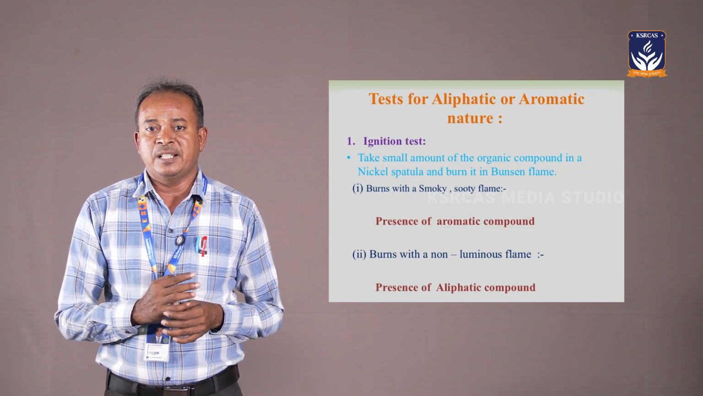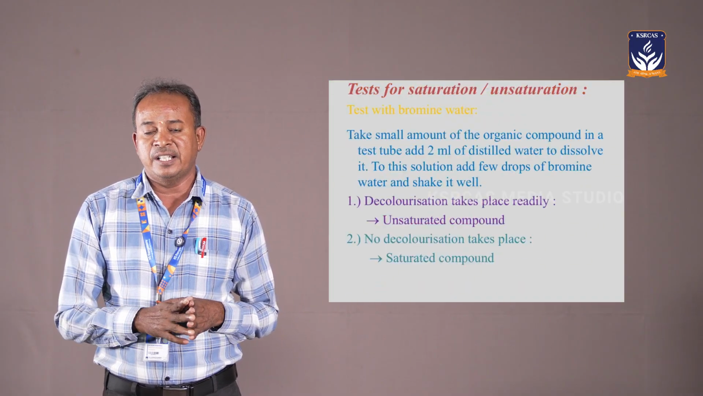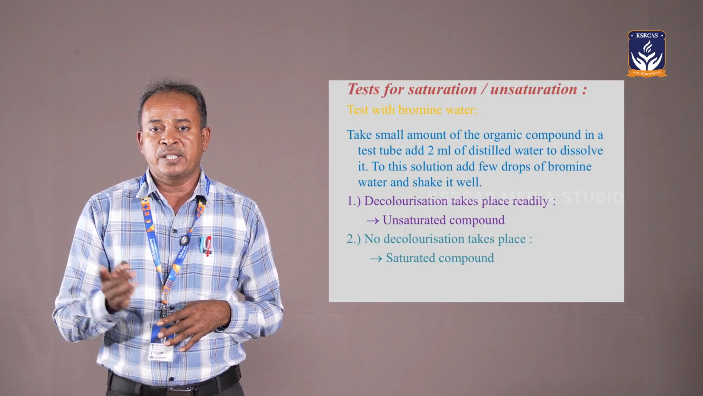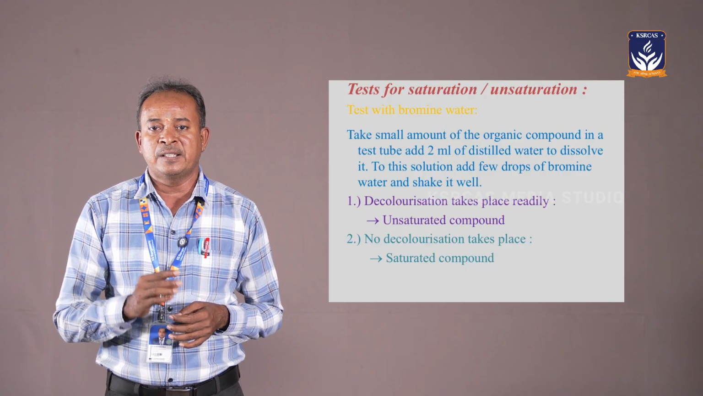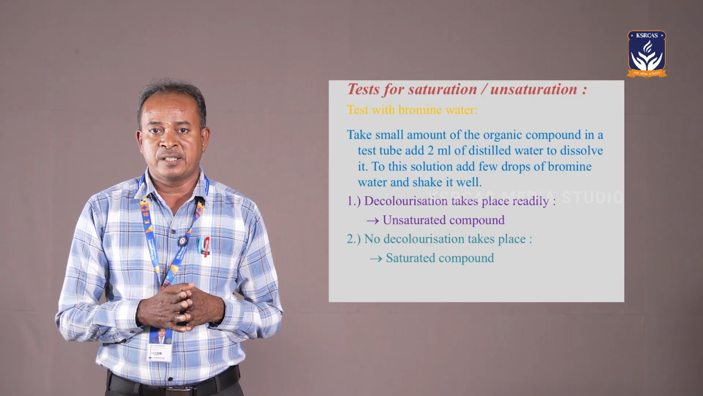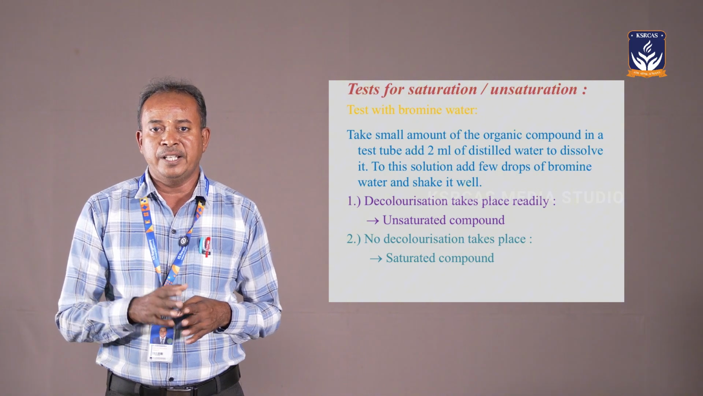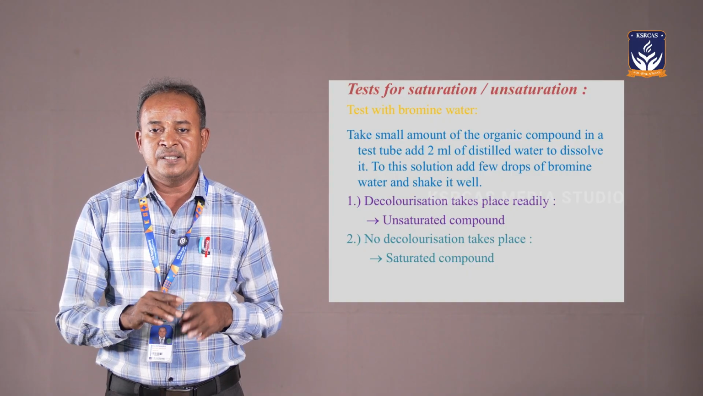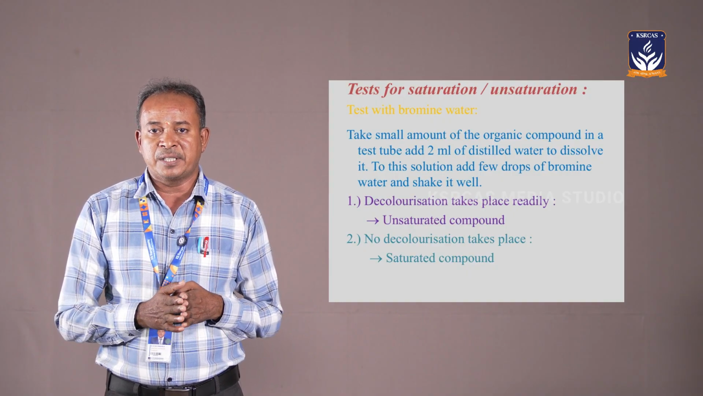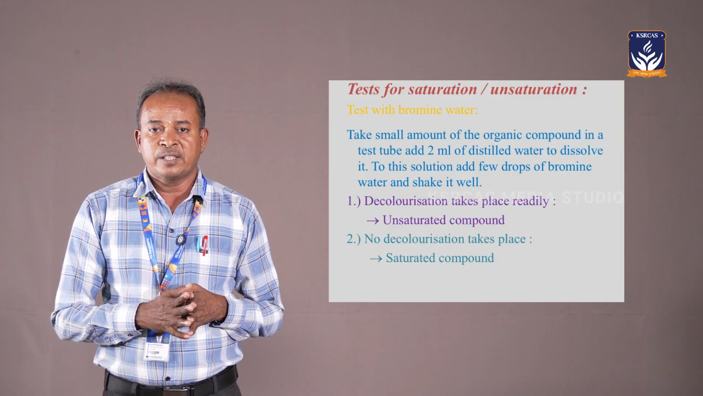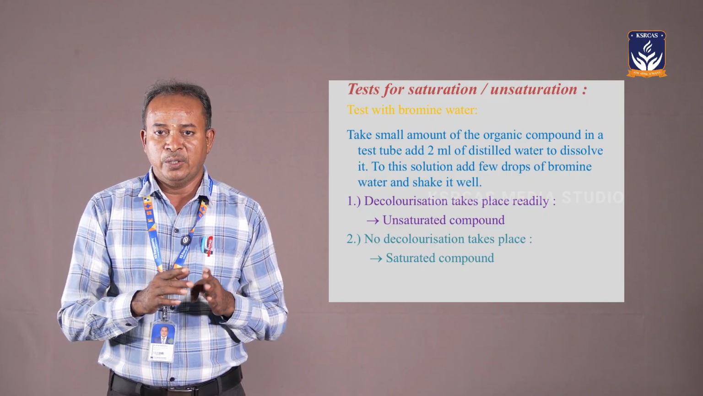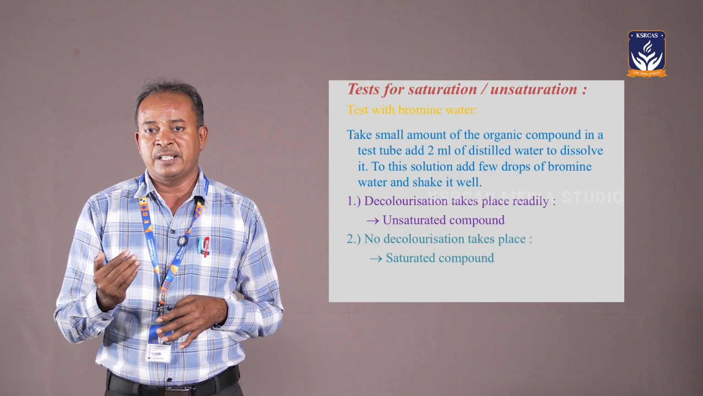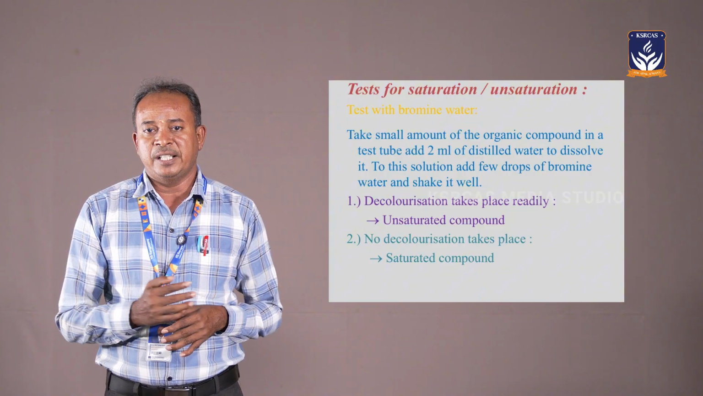Another test is for saturation or unsaturation. Saturation or unsaturation can be tested with two tests: one is the bromine water test, and the other is the potassium permanganate test. In the bromine water test, the substance is dissolved in a small amount of water and bromine water is added. If the bromine water color is immediately decolorized, the substance is of aromatic nature. If no decolorization takes place, it is a saturated compound, or if immediate decolorization takes place, it is an unsaturated compound.